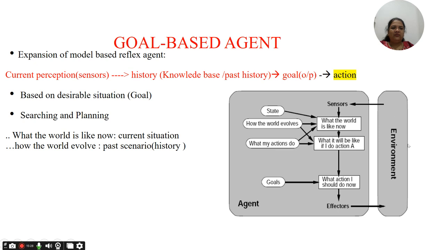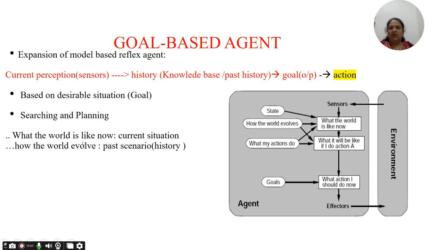So now over here, if we can see the environment, again it is getting input through the environment using sensors, and we can see over here what the world is like now, that is the present situation. We have the past scenarios as well. We have decided our goal over here, that can be communicated, what kind of action and when to take that action, and that action will be communicated to the environment using the actuators.